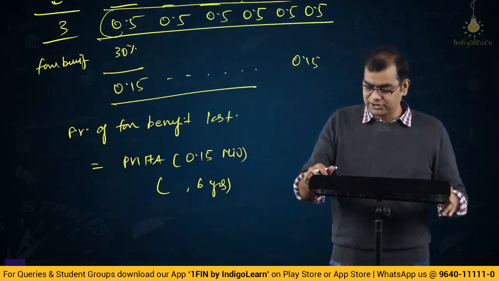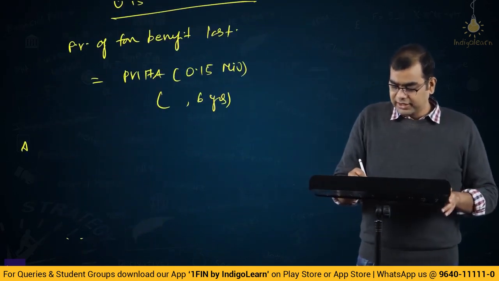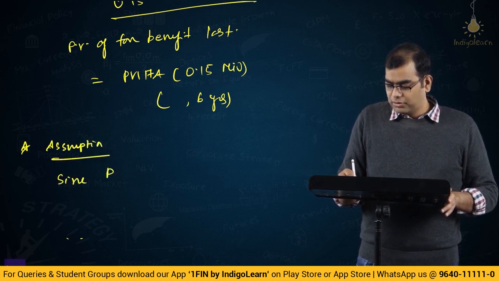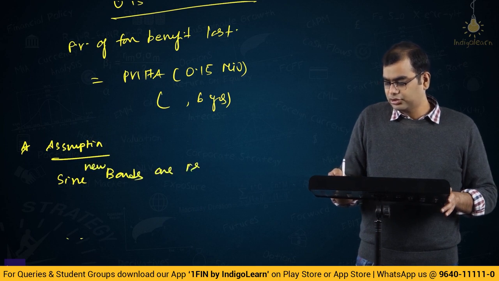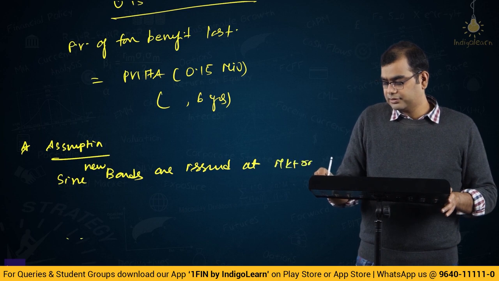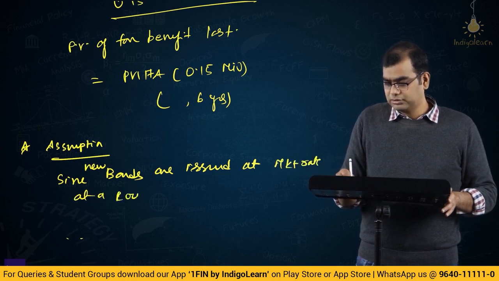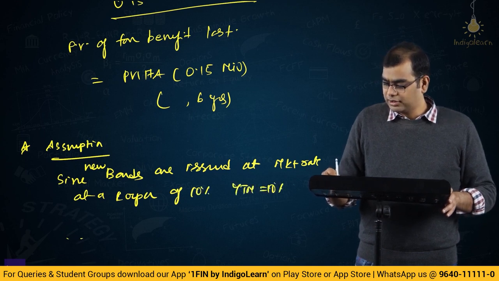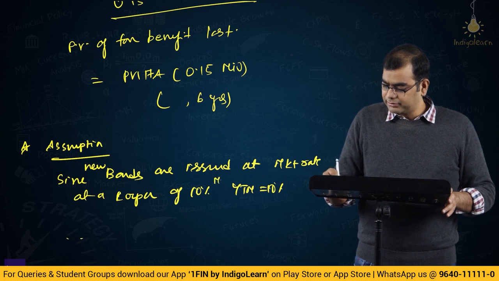So, first of all, you have to make an assumption. Okay, assumption. Since new bonds are issued at market rate at a coupon of 10%, YTM is equal to 10%. Market rate and YTM are 10%.